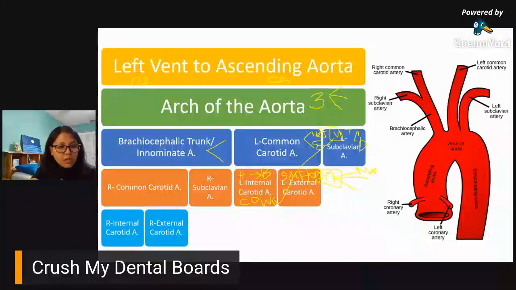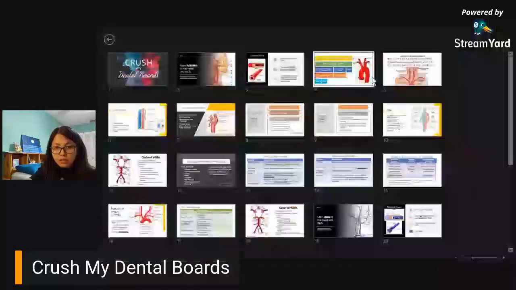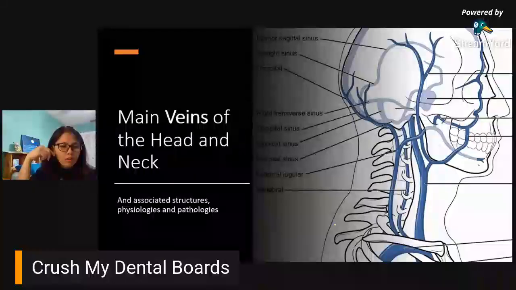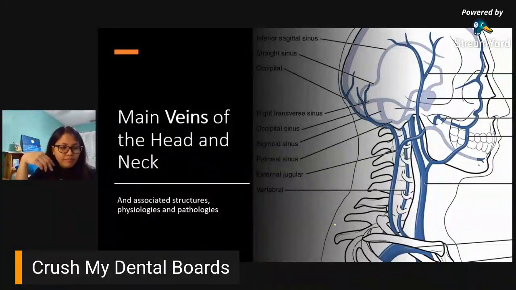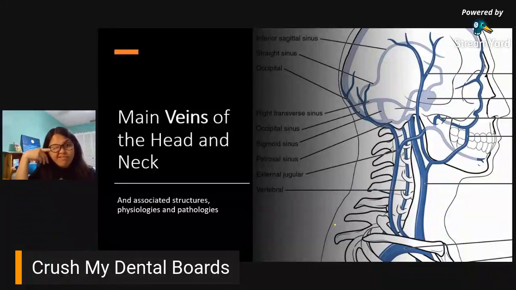Our next one would be on, let me see what's next. Well, we're done with arteries, so our next one would be on veins. Main veins of the head and neck. Okay?